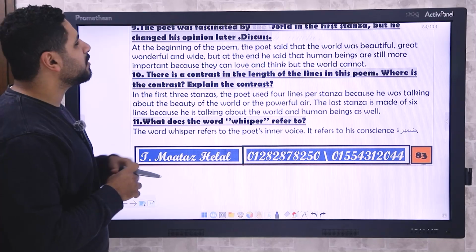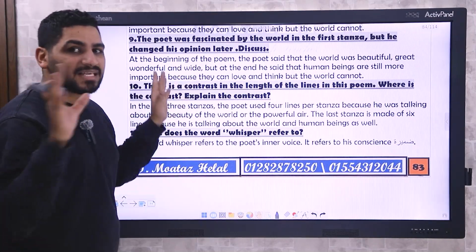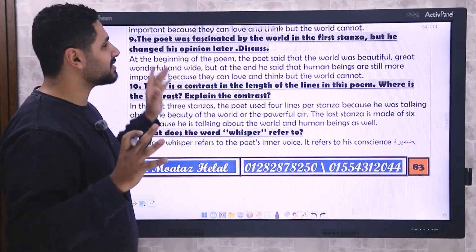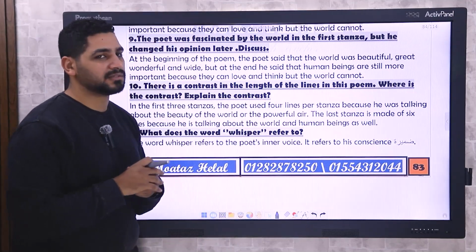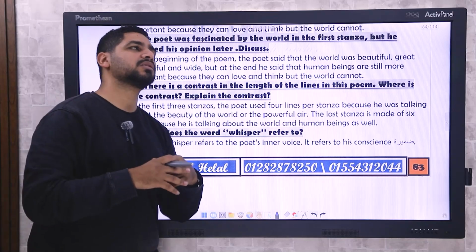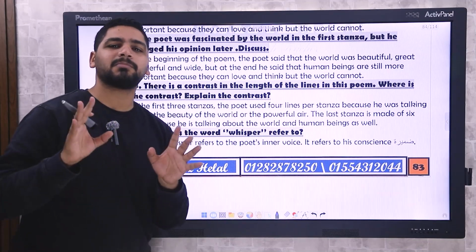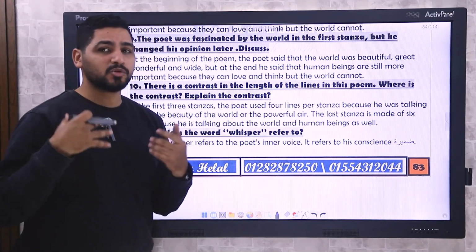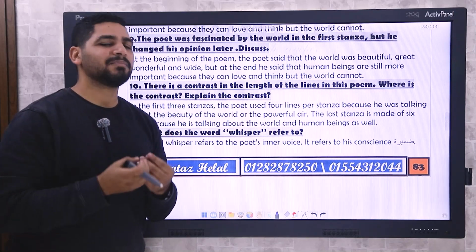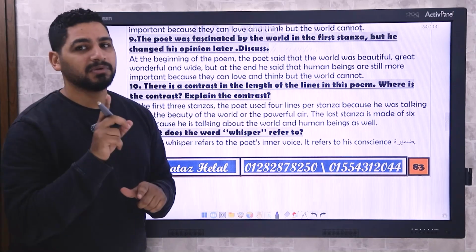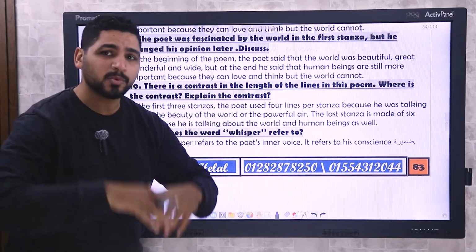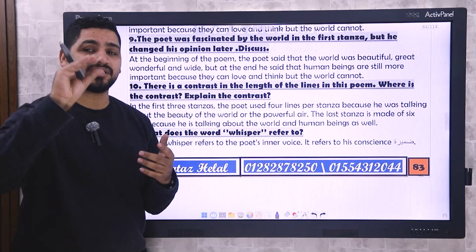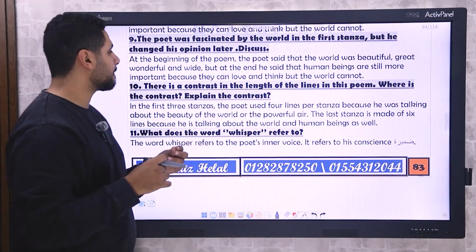Number 9. The poet was fascinated, like amazed, by the world in the first stanza, but he changed his opinion at the end. Yes, at the beginning he said that the world is great, wonderful, beautiful, and so on. But at the end he said that humans are more important. Why? Because they can love and think, but the earth cannot. So he said at the end that we humans are still more important than the earth, although we are tiny, but we can love and think.